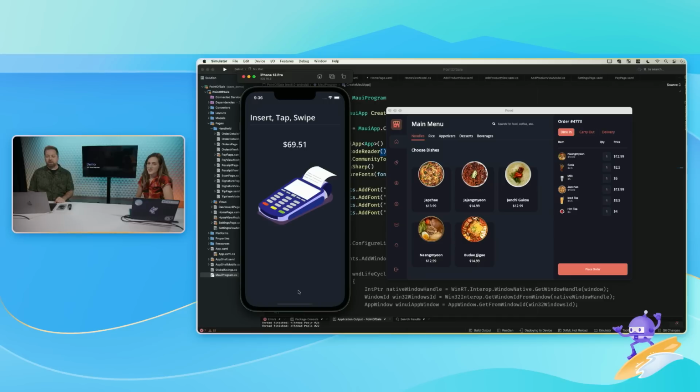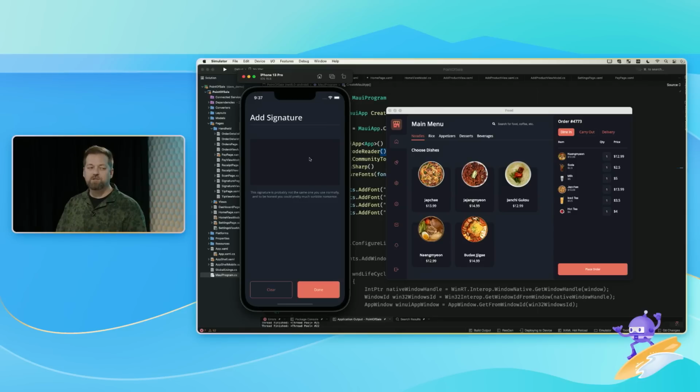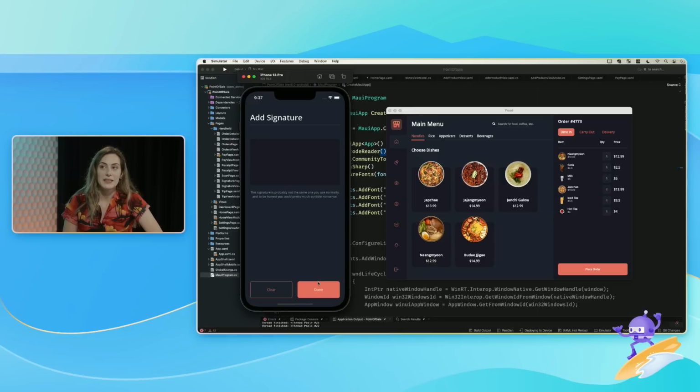So of course, you can take your, so that's a Lottie animation. And I'm going to show you just how easy that was to add. So I just tapped. Unfortunately, I want to be able to take a signature. I'm going to need your help on this. You didn't do so hot on the alert earlier, so I'm going to give you a task, please. Okay. Give me a signature control here. Okay, I can do that.